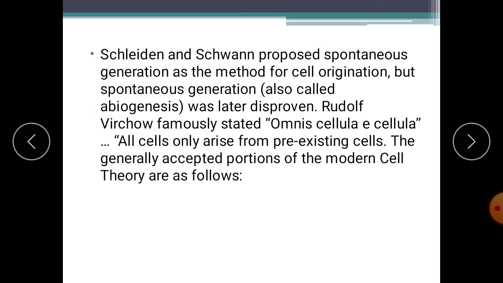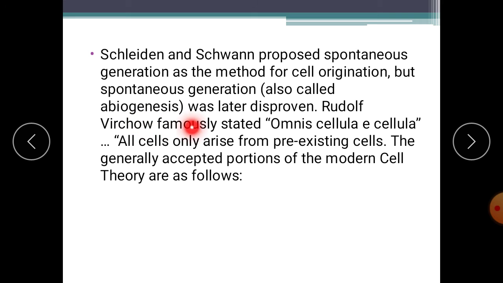Schleiden and Schwann proposed spontaneous generation as a method for cell origination. Yes, they proposed spontaneous generation. Spontaneous generation means immediate generation on their own. Spontaneous generation is also called abiogenesis. Abiogenesis means development of organisms from non-living things. So this theory of origin of organisms, abiogenesis, was later disproved.